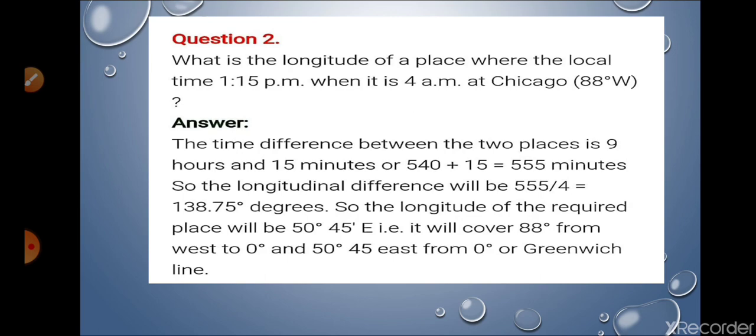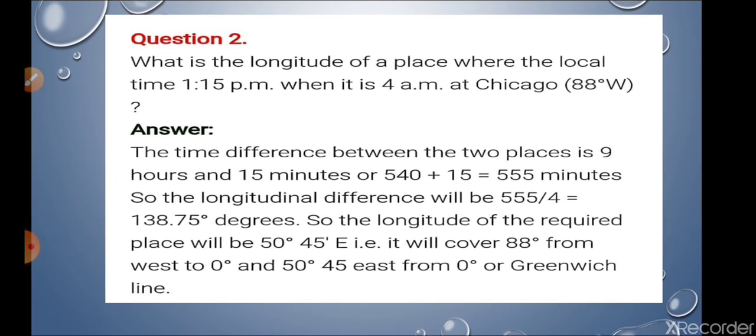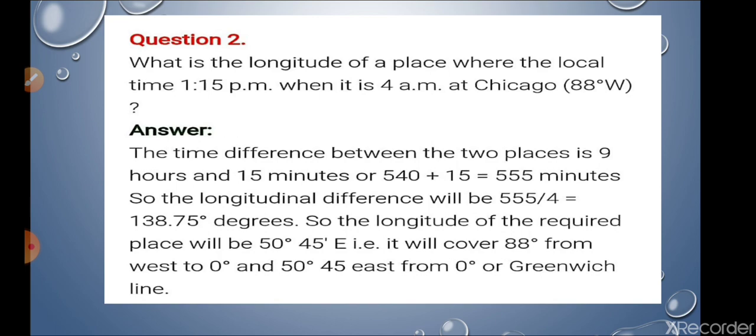Question number 2 also I have made clear here, so you can go through. We are adding here 15 minutes, 9 hours and 15 minutes. So 540 plus 15, 555 minutes. Then we'll divide by 4 to make that degrees. So that is 38.75 degrees. And then we'll reduce that one, 50.45 degree east. So that will be there.